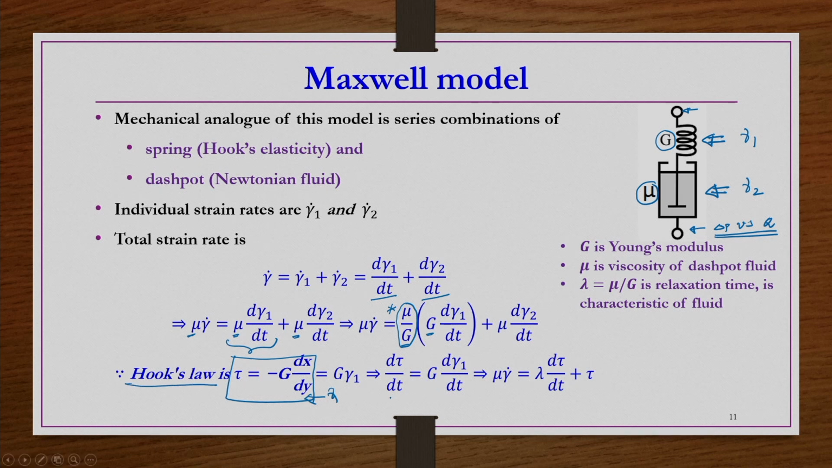Now if you differentiate either side with respect to time, we have d tau by dt equals G d gamma 1 by dt. So wherever you have G d gamma 1 by dt, you can simply write d tau by dt. So we have on the left hand side mu gamma dot as it is, and the right hand side first term is lambda multiplied by d tau by dt, plus tau. This is what we have. This is the primary equation for the Maxwell model. Now this equation you can solve for different lambda values and see the behavior of this material with respect to time.